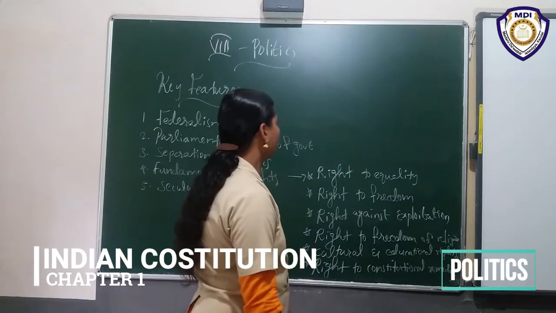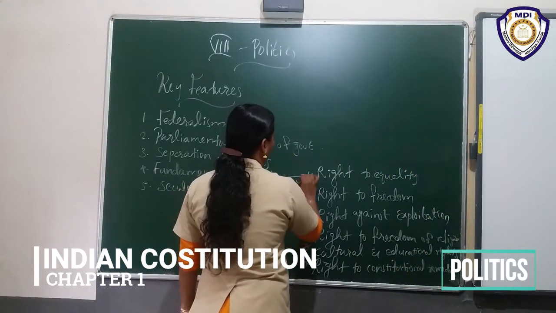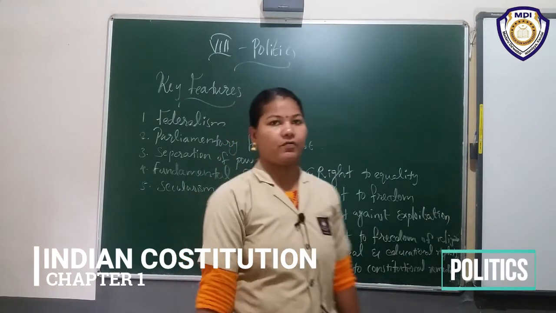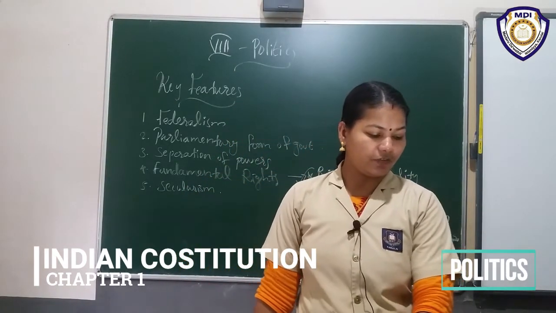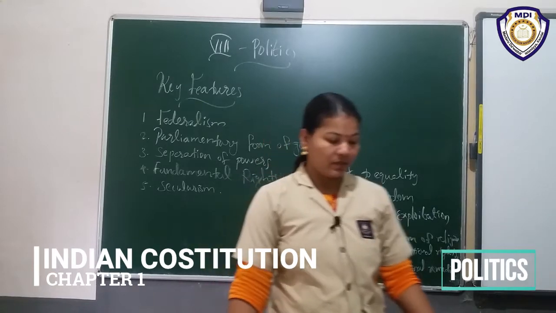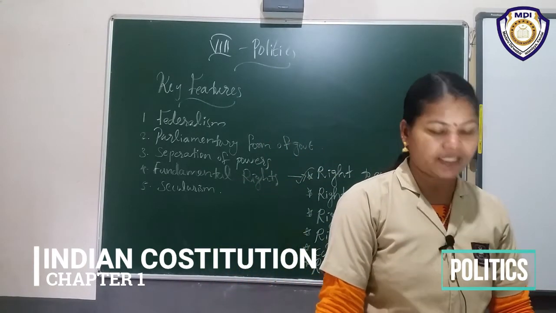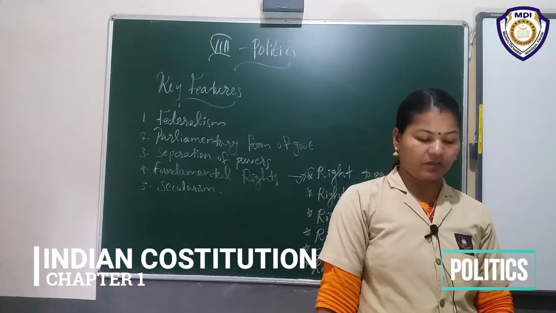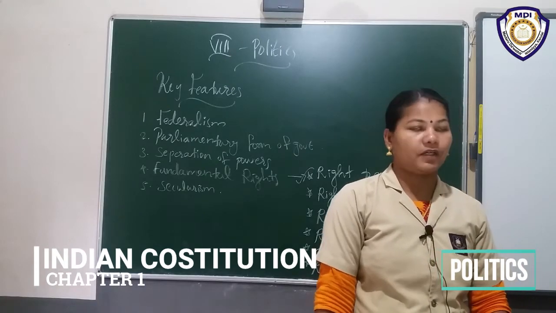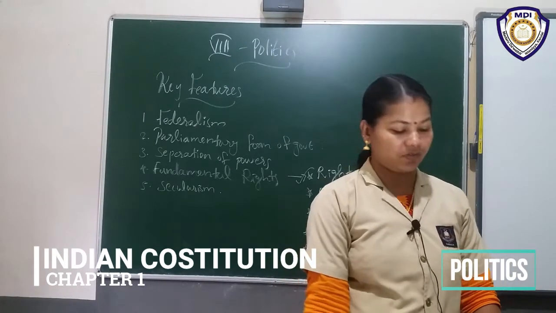Okay, then right to equality, that means all are equal before the law. Then right to freedom, here is freedom of speech and expression, and also we can reside in any part of our country, we can move in any part of our country.